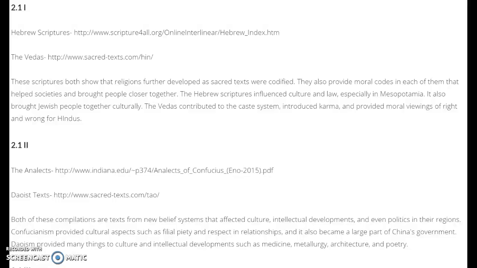For primary documents in 2.1, we have, for the first Roman numeral, the Hebrew scriptures and the Vedas, since Hinduism and Judaism were very prominent in this time period and had very big influences and impacts on the culture and the law in their regions, and brought people together with their similar moral viewings, since they all had the same religion and they all based their ideas off of that.